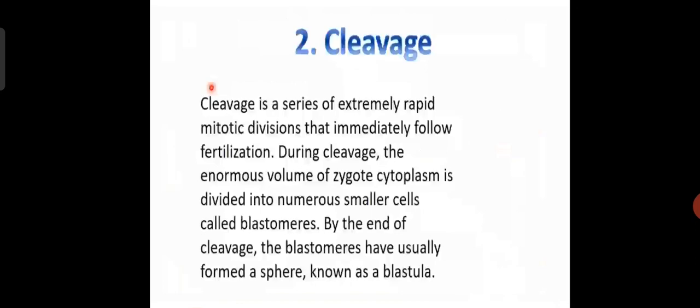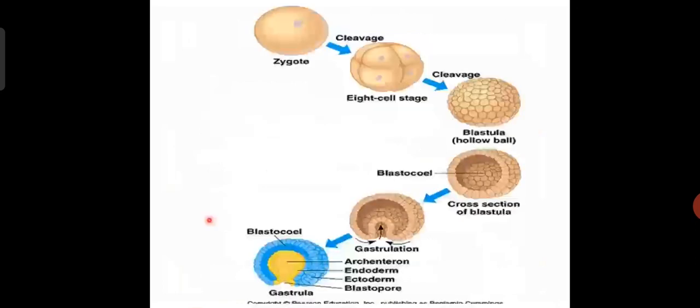Generally the blastula is a hollow spherical embryo with a cavity called the blastocoel, but some animals develop a morula before the blastula. In the diagram you can see the zygote. The single-celled zygote undergoes division, that is cleavage, giving 2-cell, 4-cell, 8-cell, 16-cell, 32-cell stages. Like this the cells keep dividing.